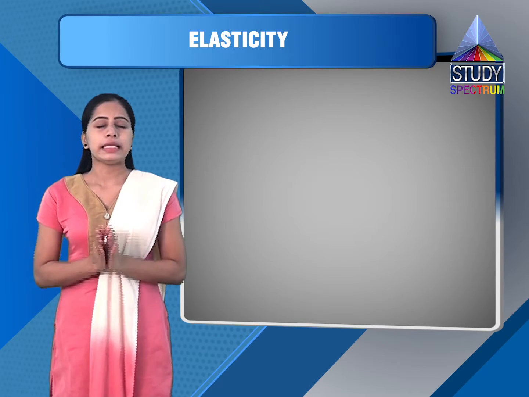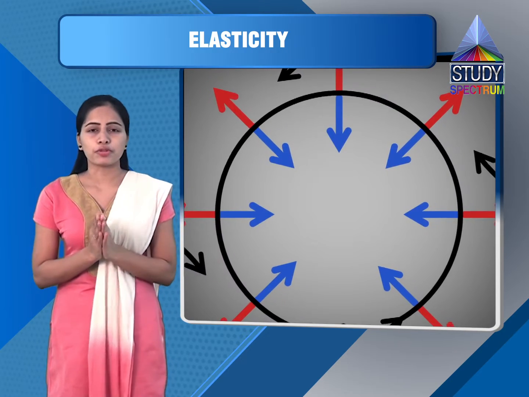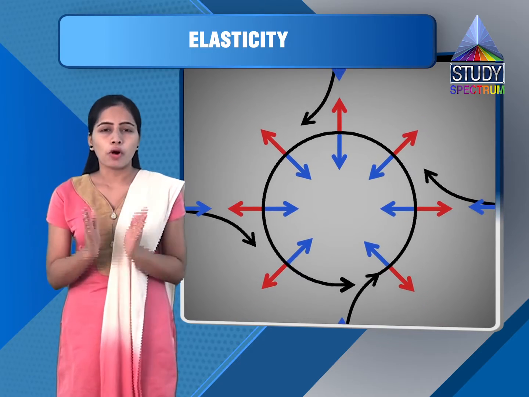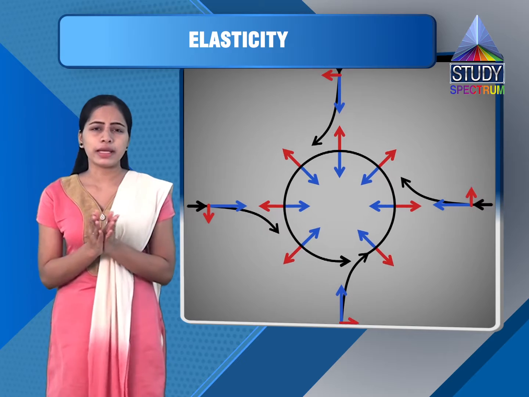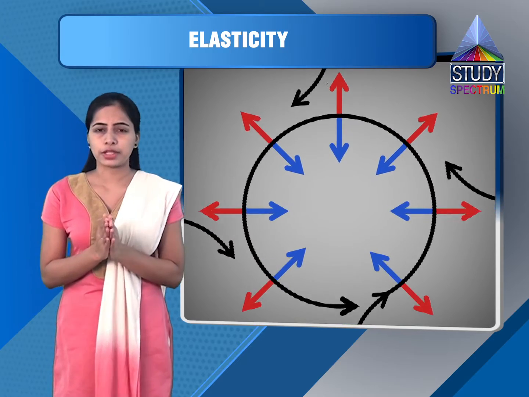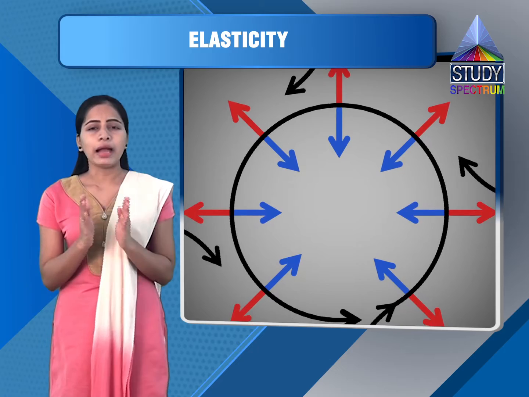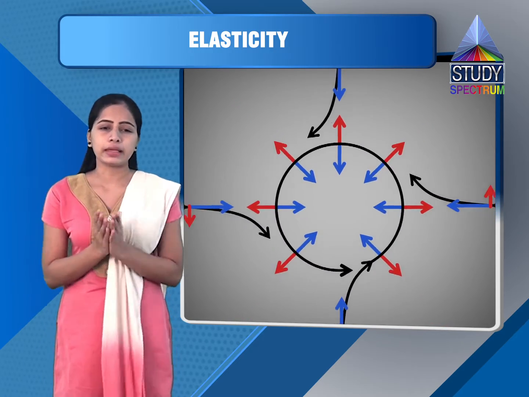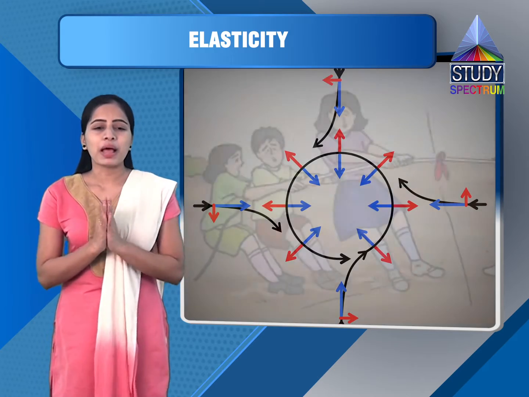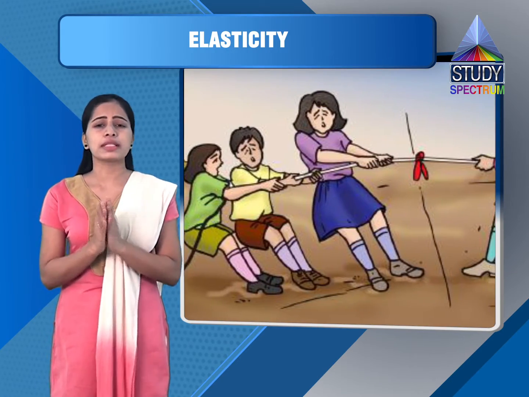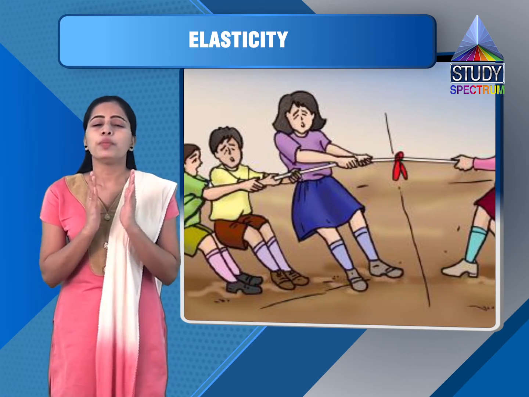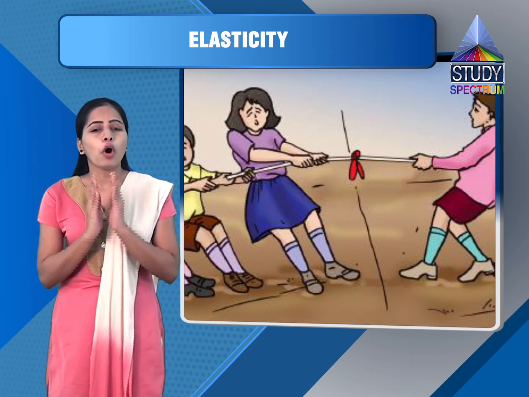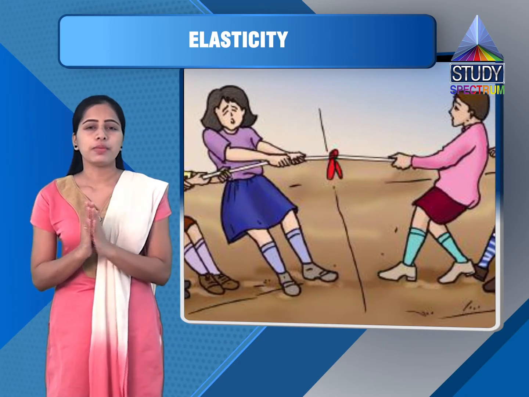So when a body is subjected to a set of balanced forces, set of balanced forces means the forces are from all sides or from any two sides but are equal and opposite in direction and acting at different points, or we may say that both are acting at the same point. These balanced forces do not cause any type of motion, but produce change in size or shape or both of the particles.